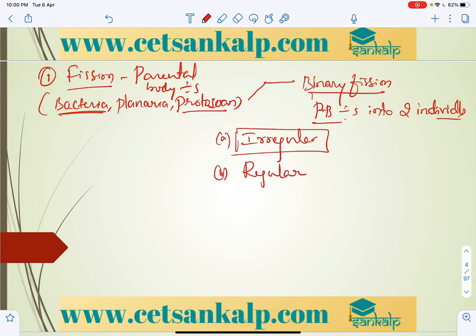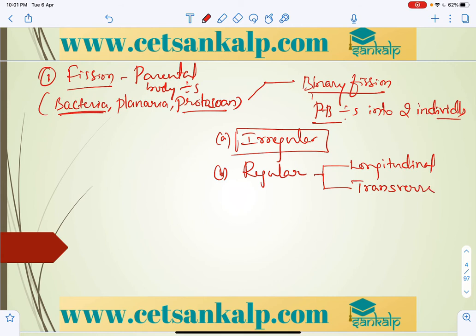In the regular pattern, one is longitudinal and the other is transverse. Let us take what exactly this means within a while.